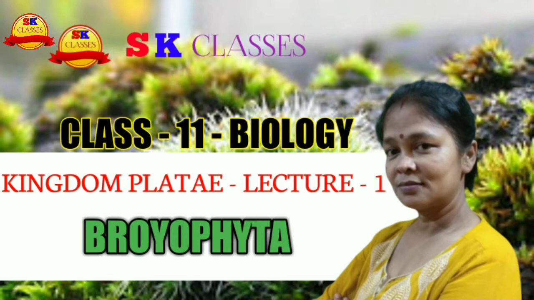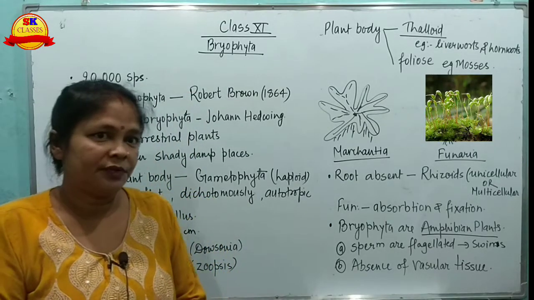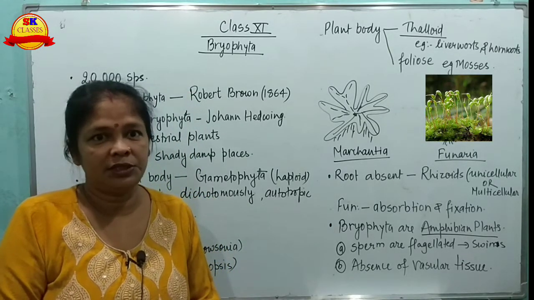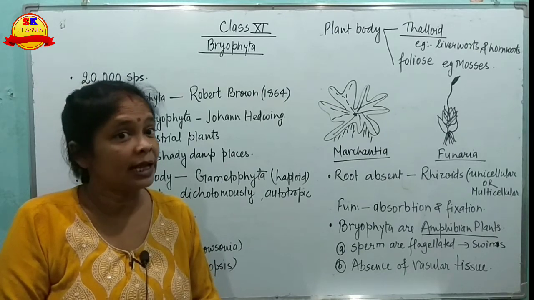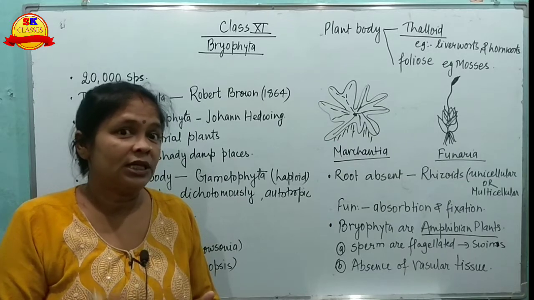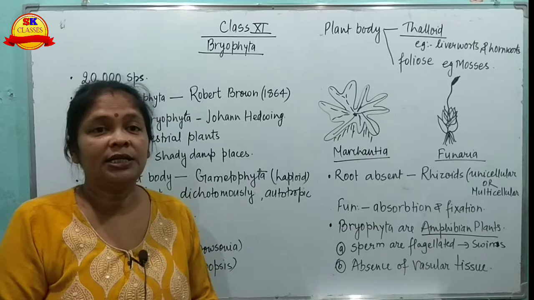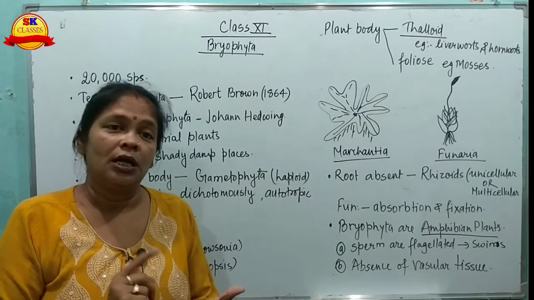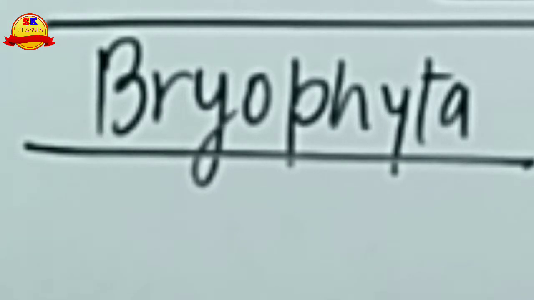Class 11. So let's begin. Bryophyta. We have divided the cryptogams into three divisions. First was thallophyta, in which we discussed the algae, and in that we read one example, Spirogyra. Today we are going to read the second division of cryptogams, in which we will study the bryophytas.